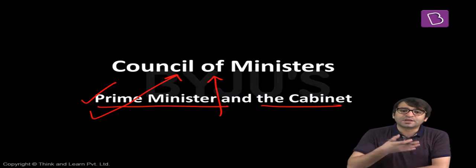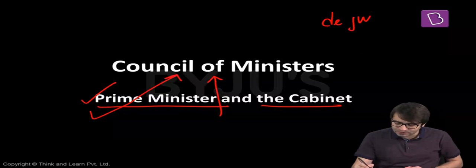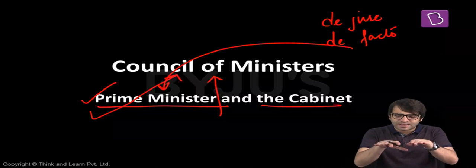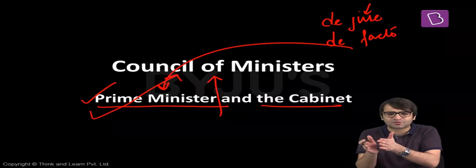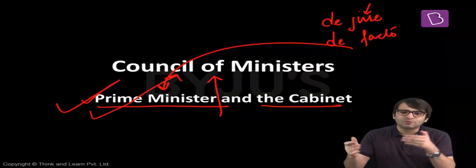So that means the Prime Minister is the real head of the government. The President is only a constitutional head or the nominal head of the government. If the President is the de jure head of the state, the de facto head of the state is the Prime Minister of this country. That means the law says that the President has all the powers, because that's what de jure means. But by the fact that the President cannot exercise these powers without the aid and advice of the Council of Ministers headed by the Prime Minister, that means de facto, by the fact itself, it is the Prime Minister who is the real executive in this country. Real executive, Prime Minister; nominal executive, the President of India.